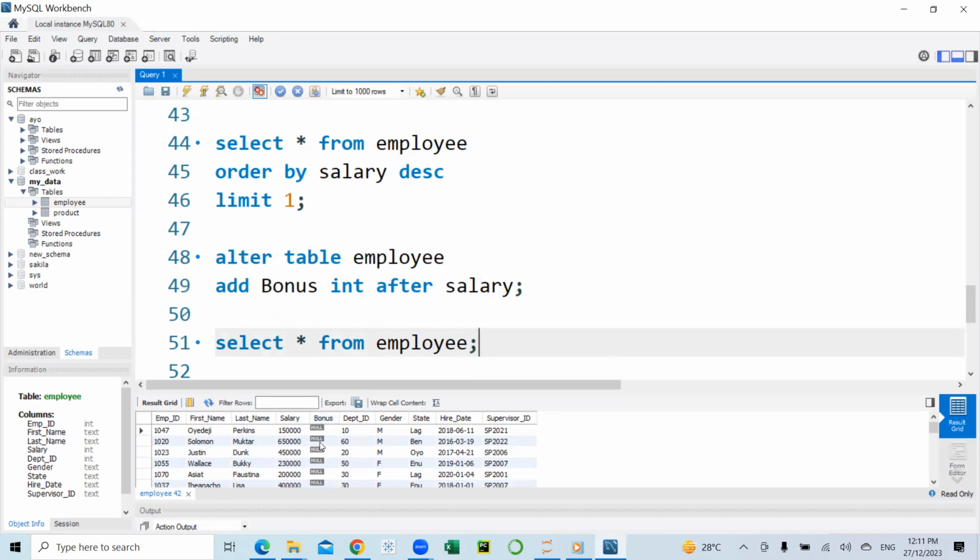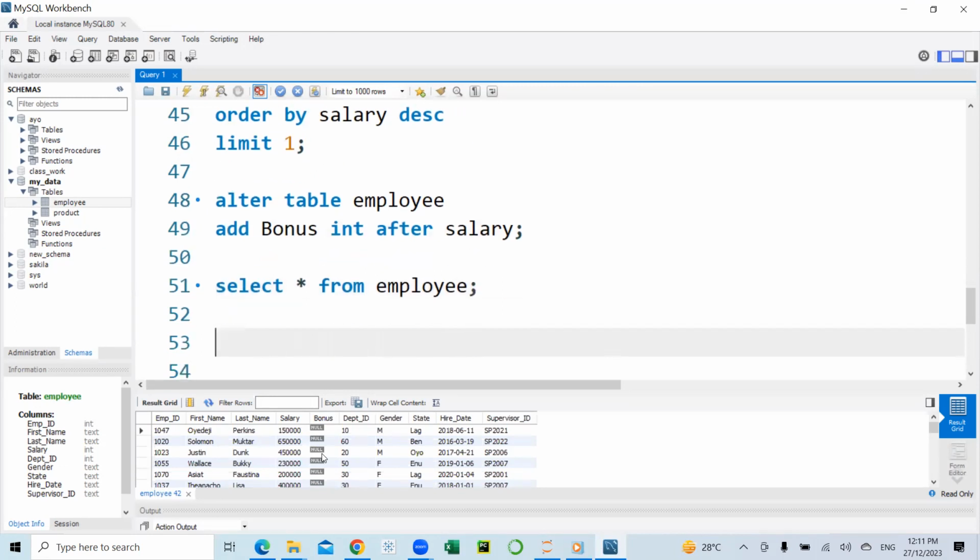Next thing we want to do, because presently the column is null, all the values there are null because we didn't insert any value into the column yet. So let us make the bonus column 5% of the salary. To do that, we are going to use the update table statement.